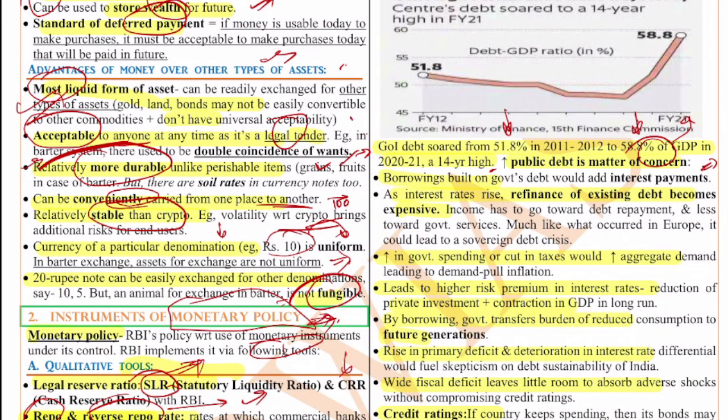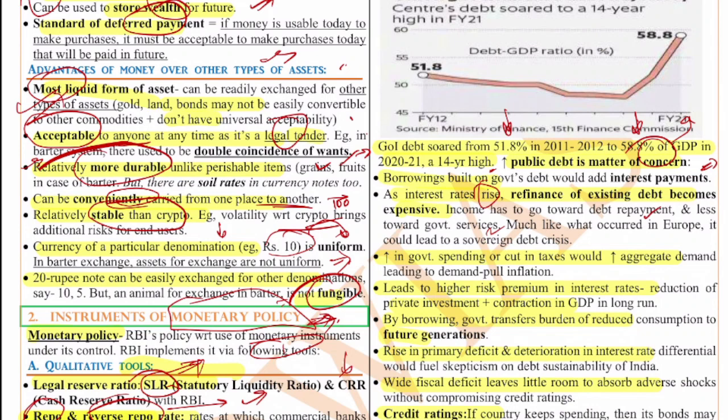Next, when the interest rate rises, the refinancing of this existing debt becomes expensive, because the interest rates will go up and down, and refinancing again will become difficult, and also there will be inflation in the market. So more income has to go towards debt repayment and less towards government services, much like what occurred in Europe. So for example, Greece.